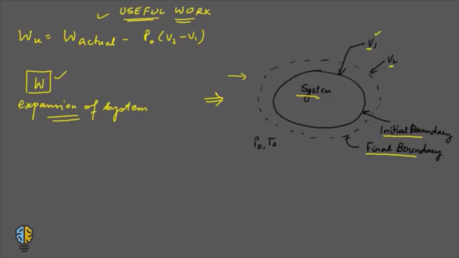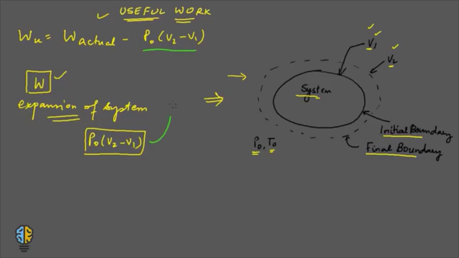The pressure of the surroundings is P naught, and the temperature of the surroundings is T naught. Now if V1 is the initial volume and V2 is the final volume of the system, then the work done on the atmosphere during the expansion would be P naught into V2 minus V1, which is an expression which is a part here.